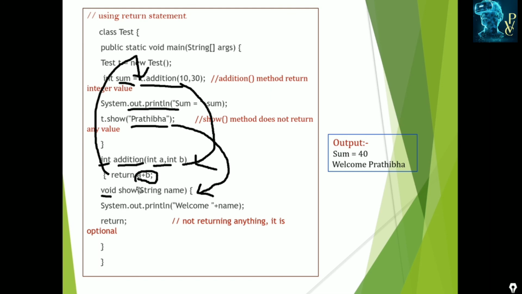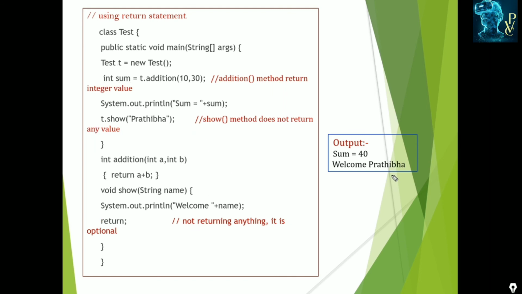If it is not used, you can just use return, or leave it out, like here, you eliminate it. Next, this is closed. Observe the output: sum is equal to 40, and when we call this method, it displays welcome Pratibha. This is using return with value and without value.